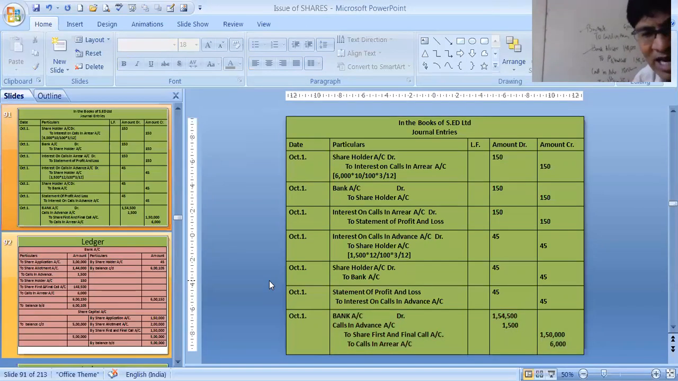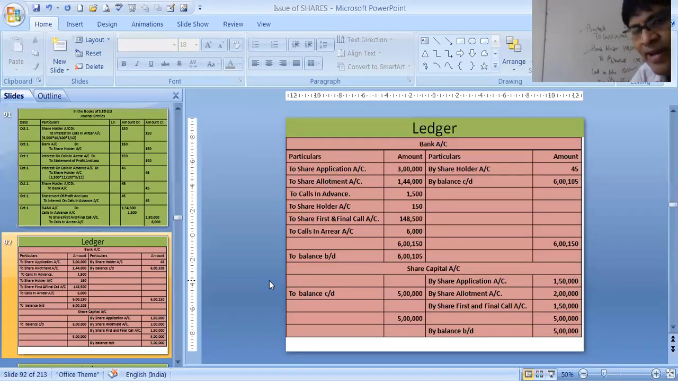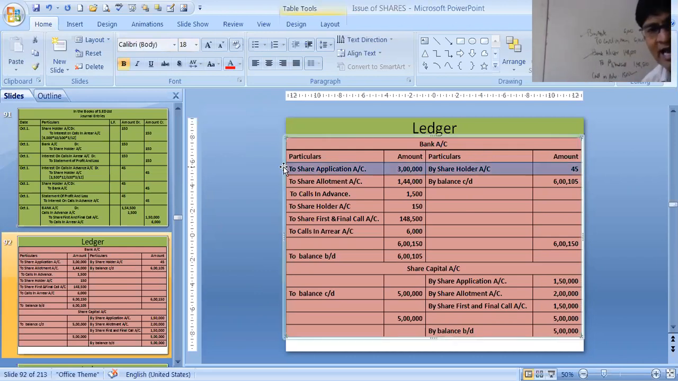We will quickly do the ledger. We have opened the bank account. All the ledger posting we have done over here, see. First entry, bank to share application 3 lakhs. Then the second entry, we received only 1,44,000, because 6,000 was calls in arrear. Then bank to share allotment 1,44,000. Then we received extra money in calls in advance, that is bank to calls in advance.